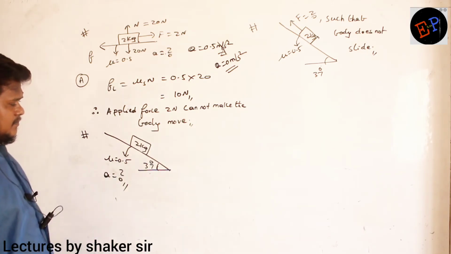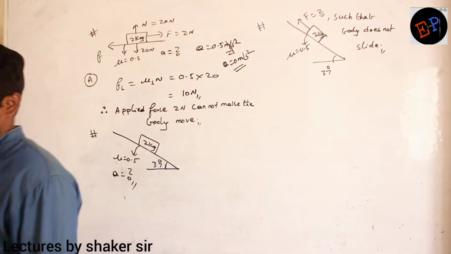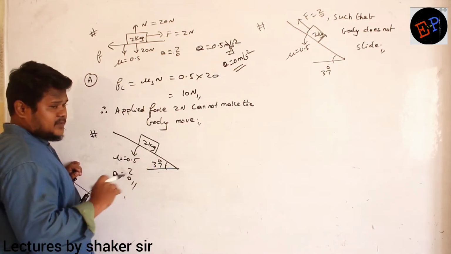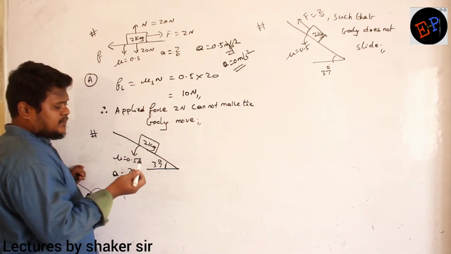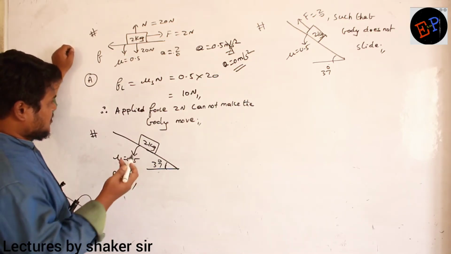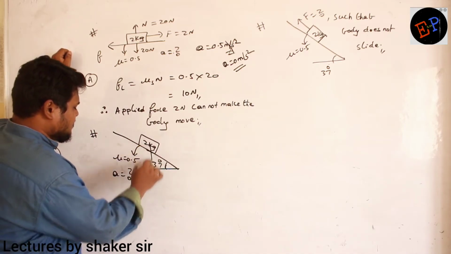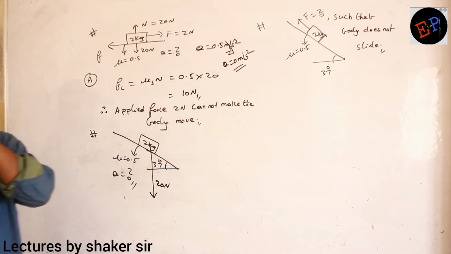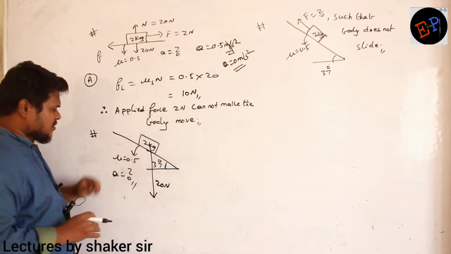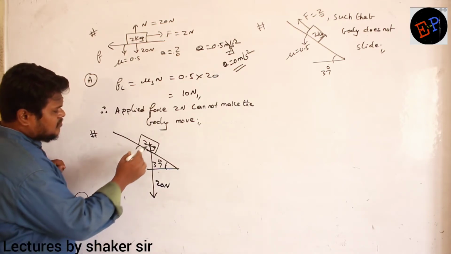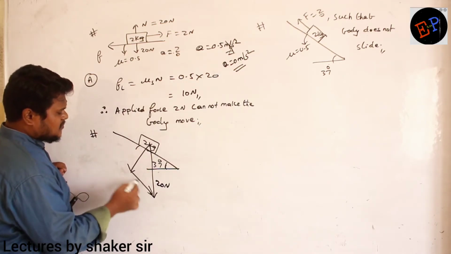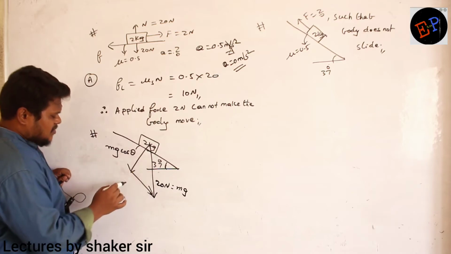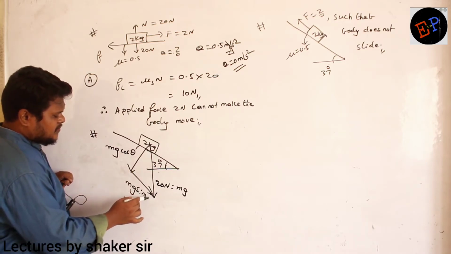Try for 2 minutes on this second condition. Splitting you should be very, very clear. Without the knowledge of properly splitting, there is no need of learning all these concepts. First of all, its weight, 20 Newton, will be acting downwards. Weight of the body mg, 2 times 10, is 20 Newton. What can I do with this 20 Newton? I can split it into two components. So if this is mg, this is mg cos theta, and this force is mg sin theta.